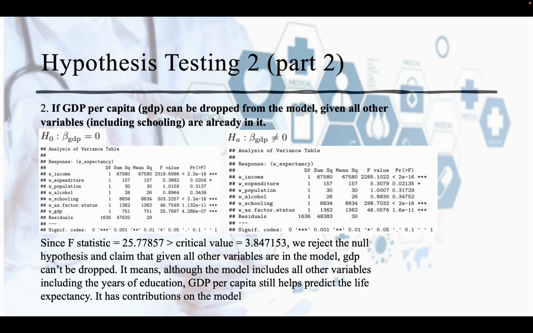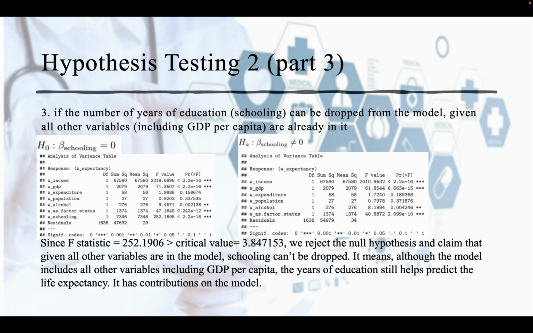It has contribution on the model. Part 3. Can the number of years of education be dropped from the model, given all other variables are already in it? Null hypothesis: beta schooling equals 0. Alternative hypothesis: beta schooling is not 0.